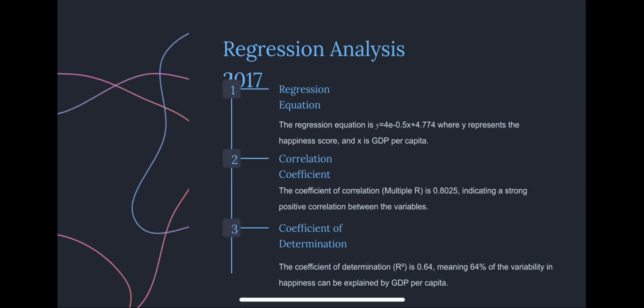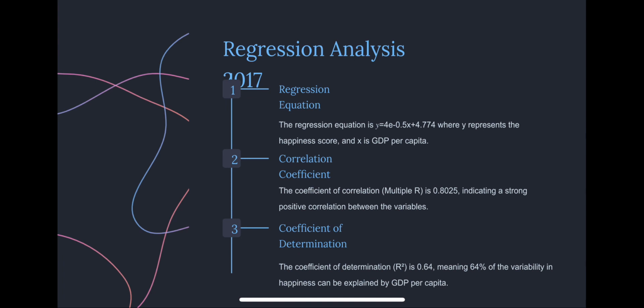The slope, or the coefficient of x, represents the expected change in the dependent variable y for each unit change in the independent variable x. The y-intercept represents the value of the dependent variable y when the independent variable x is 0. It can be understood as a baseline or starting point for the regression line.